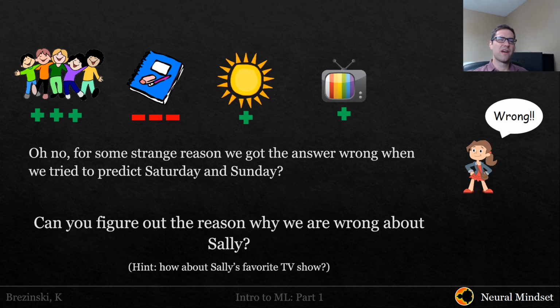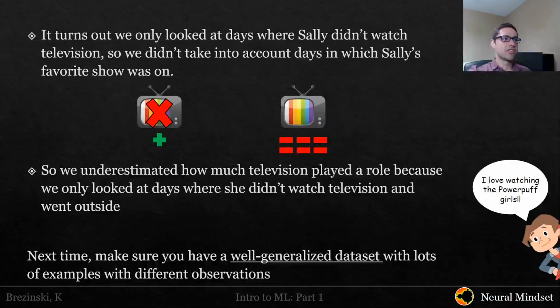So the question is, can you figure out a reason why we are wrong about Sally? And the answer is yes. We can look at Sally's favorite show and maybe the impact that had on our predictions. And the answer is that in reality, we really only looked at days where Sally didn't watch television. So we didn't take into account days in which Sally's favorite TV show was on. So what we did was we looked at the past observations, but we didn't have a very good subset of examples that really encompassed all the different variations of these observations.